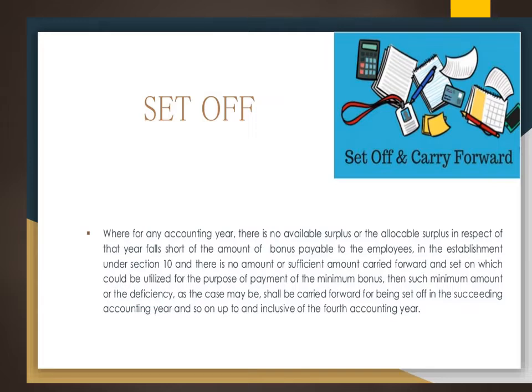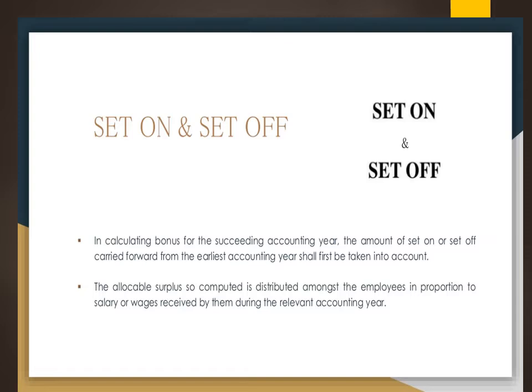in such case, what we do is, we try to carry forward and set on the amount which we have already seen, which could be utilized for the payment of the minimum bonus. Then we have to find out that minimum amount or the deficiency, the difference. The case may be that we fully don't have the bonus amount, or sometimes we will have an amount which is not sufficient. So we call it a deficiency. That deficiency amount, or such minimum amount, can be carried forward for being set off in the succeeding accounting year. As I told you, it can be done up to and inclusive of the fourth. Now we will see how this is done.